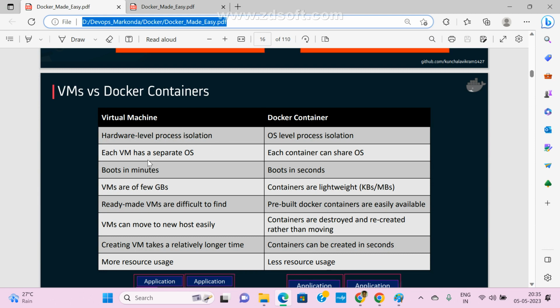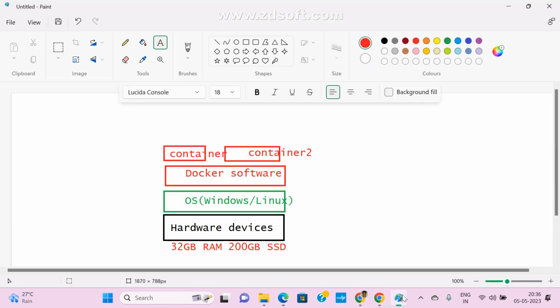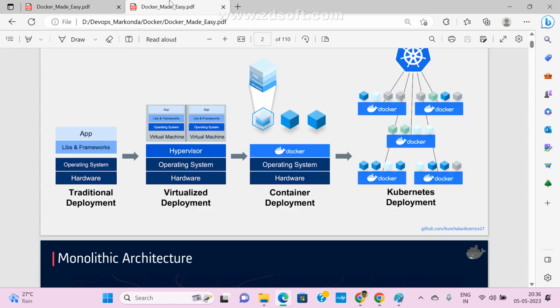Now each VM has a separate operating system. Each container shares the operating system. Here, this is a different operating system, and this is also a different operating system. Do we have any separate operating system here? No. On top of the operating system, only Docker is working.